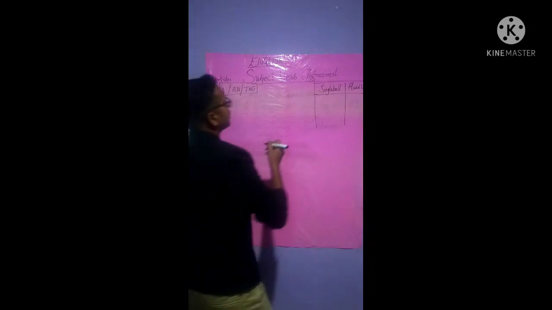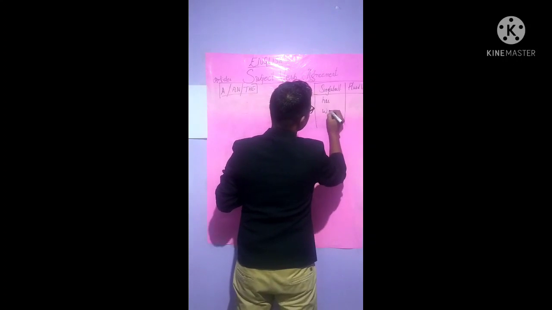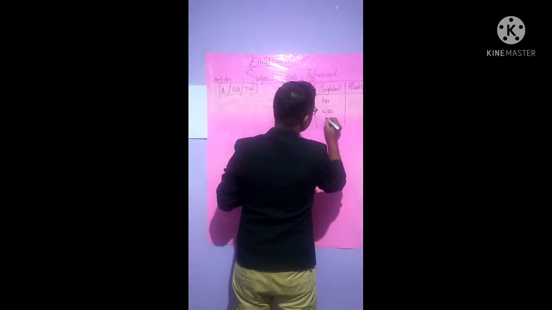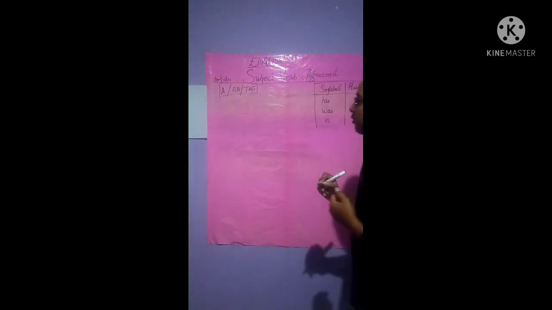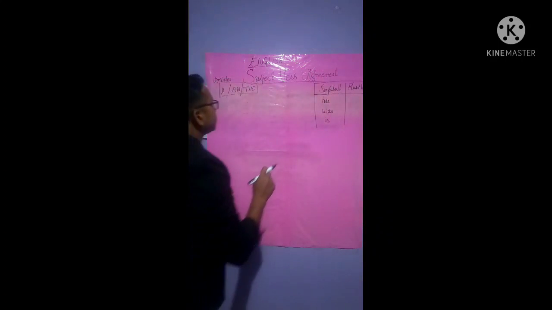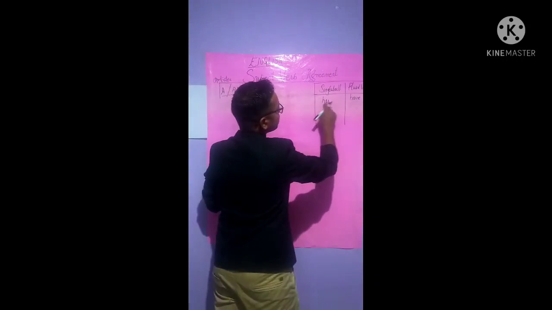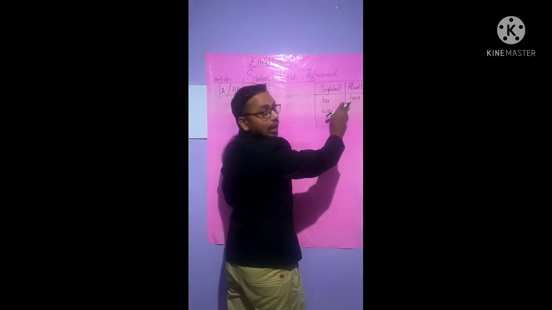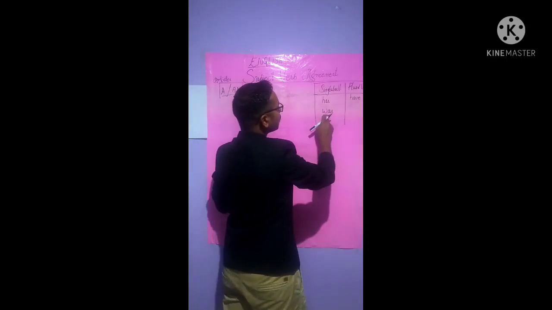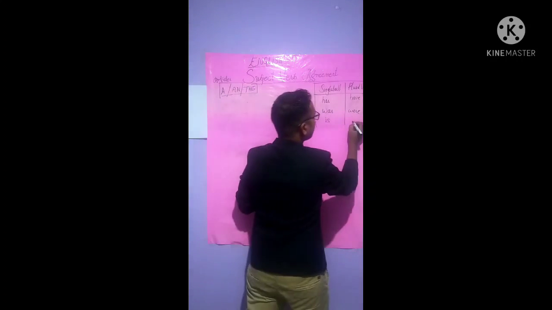Now singular verbs indicate has, was, is, isn't it? Same like that, we have plural: have. We have "has" in singular; in plural we have "was, were" and "is, are".